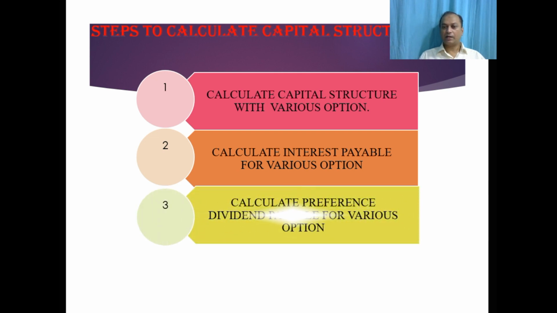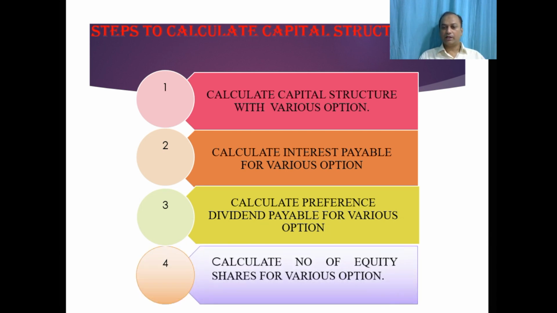Step number 3, if the company has issued preference shares, in the same way the dividend payable to preference shares will be calculated. Dividend on preference shares is always fixed, which is always given along with preference shares. Next step, we will calculate the number of equity shares at each option.